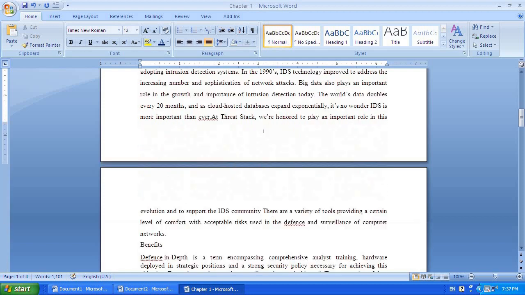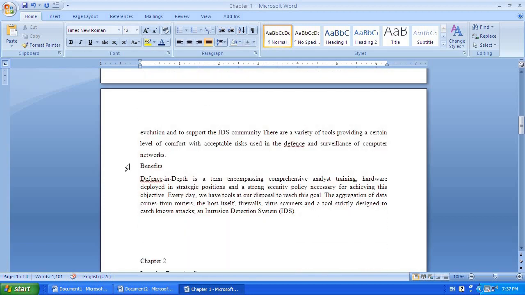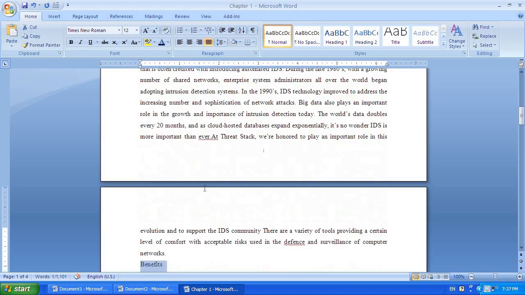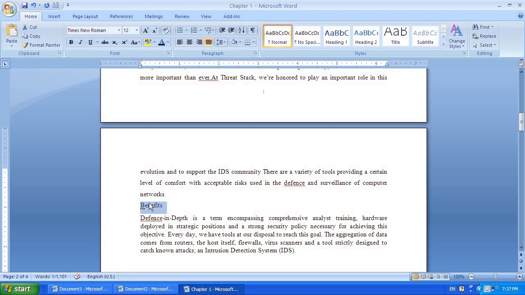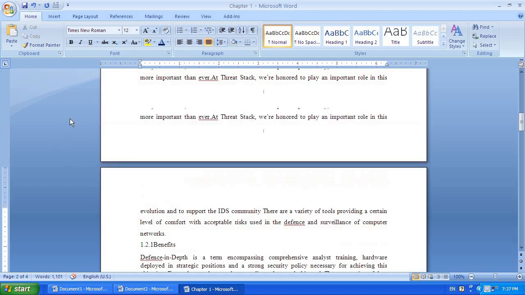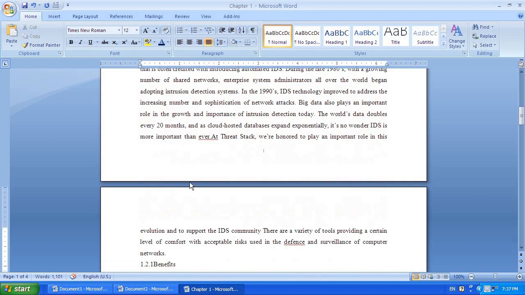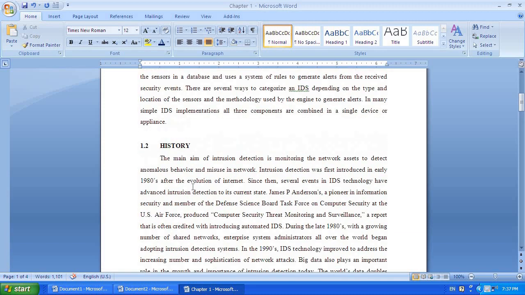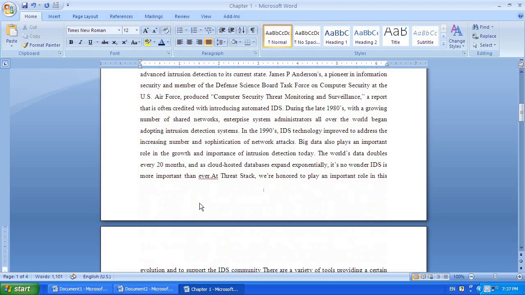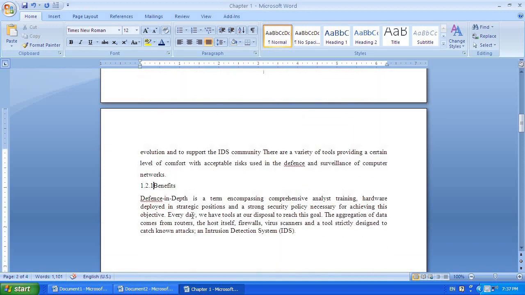The third one I'm having is Benefits, which comes under History. So I am going to give the numbering as 1.2.1, because 1.2 is History and this Benefits is a subtopic of History.